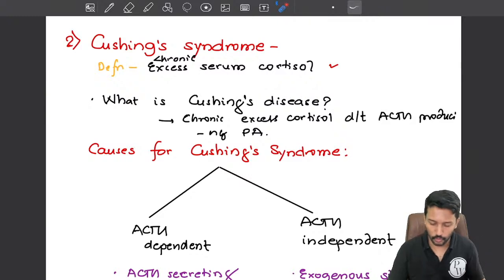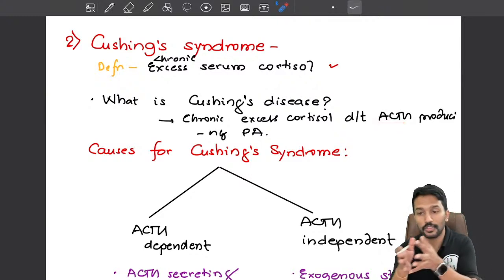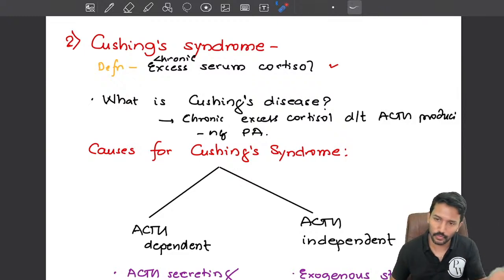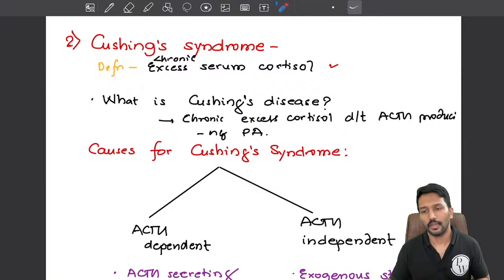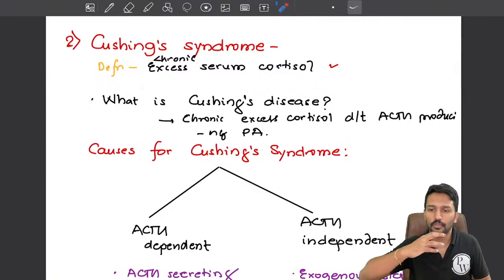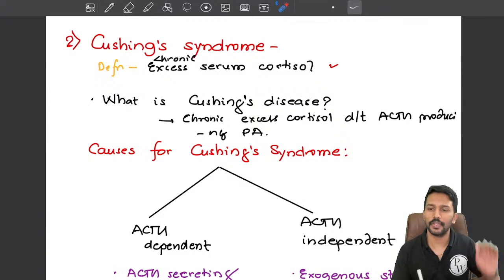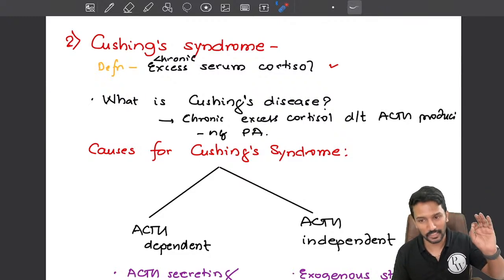If I have a pituitary adenoma which produces ACTH, ACTH goes and stimulates the adrenal gland to produce cortisol, and that is why cortisol is high, that is also an example of Cushing syndrome. If I have a tumor in the adrenal gland which is producing cortisol, and that's why my cortisol is high, that is also Cushing syndrome. So in simple words, any condition where cortisol is high for a long period of time is Cushing syndrome.